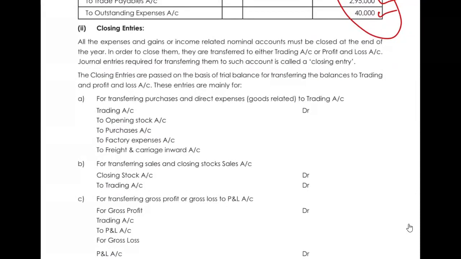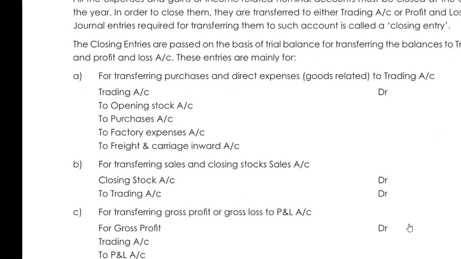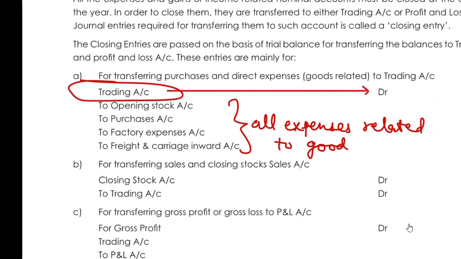Okay. Now, what do we do when we close the books of accounts? Whenever we close the books of accounts, the trading account will be debited with all the expenses relating to goods. For example, if you have opening stock, purchases, some factory expenses, freight and carriage, all these will be credited.